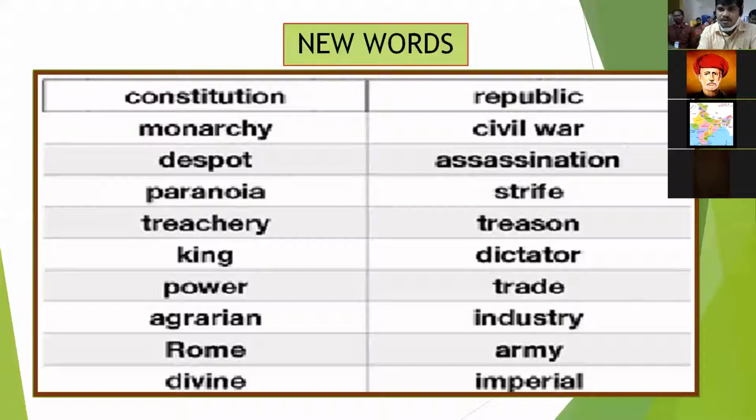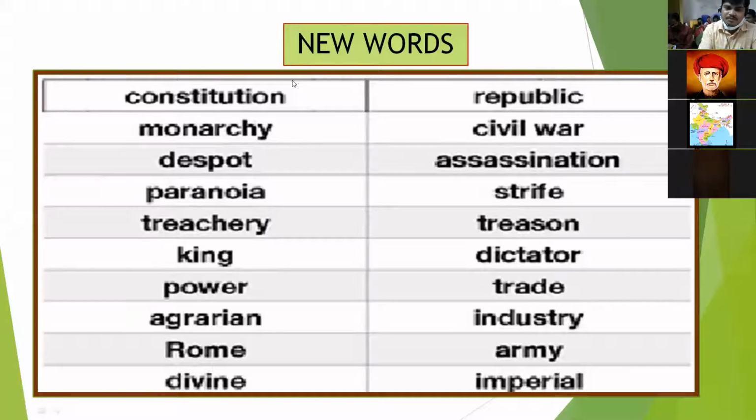Okay, next, assassination. It's a noun. It means the act of murdering somebody. Even our Mahatma Gandhi was assassinated by Godse. So it is not just killing; its meaning is a little different. Assassination means the act of murdering somebody, especially a ruler.